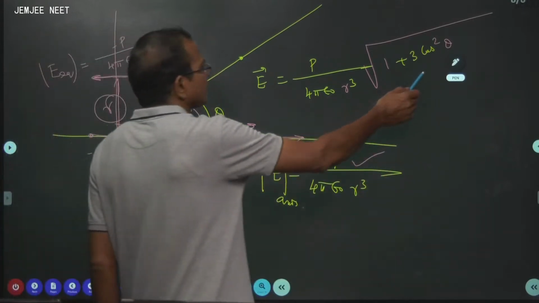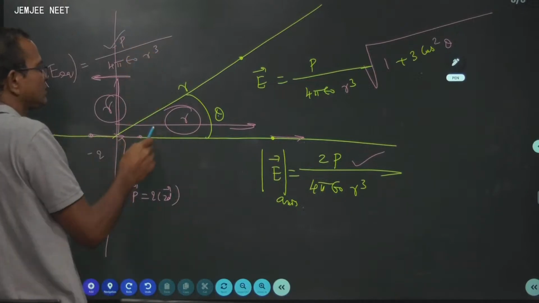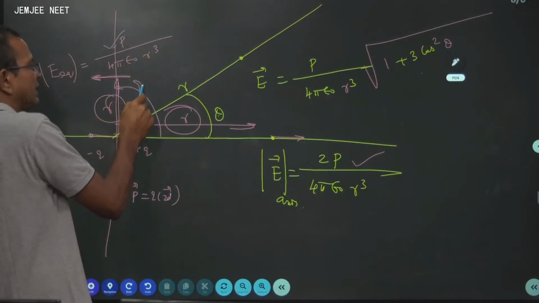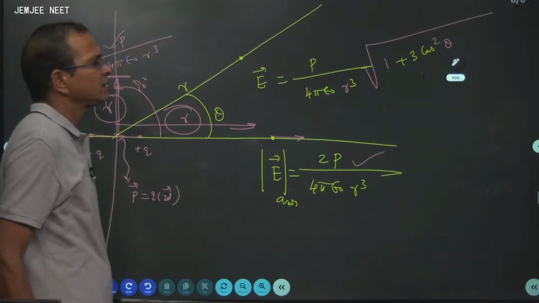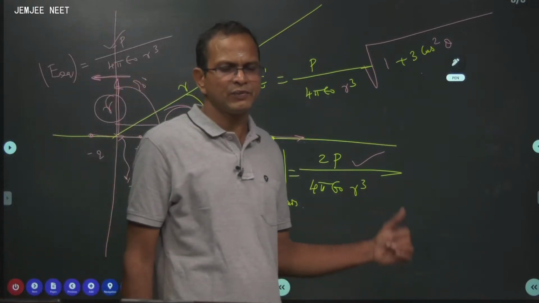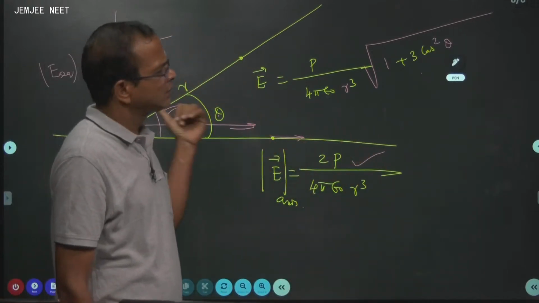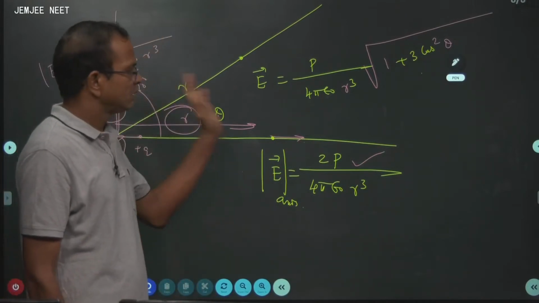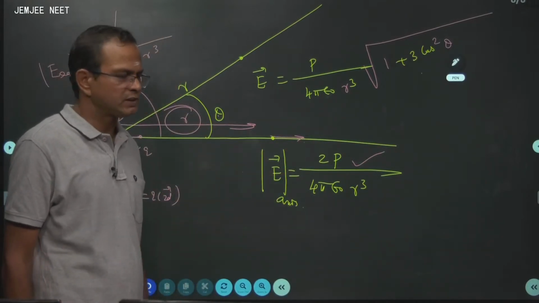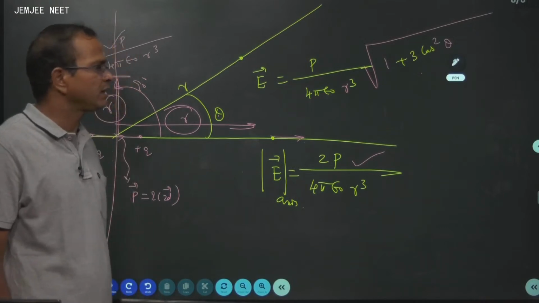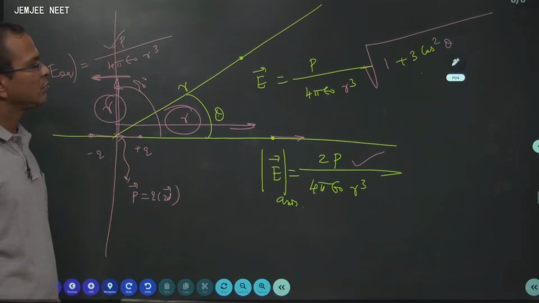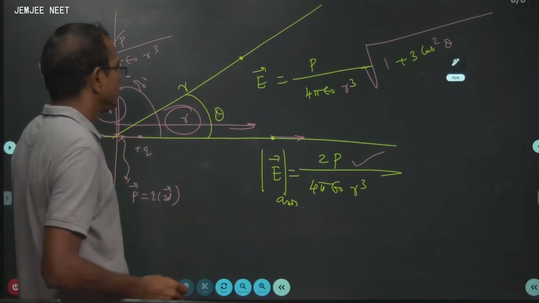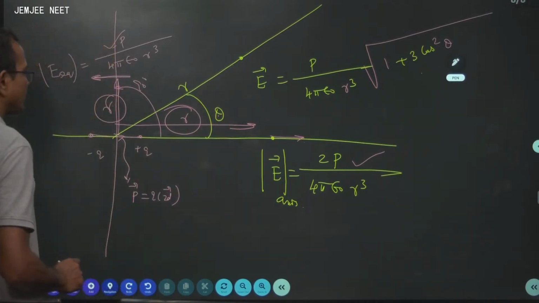Substitute theta is equal to 90, because this is 90 degrees, you will get this result. So this is a common general formula for the electric field at any point in the given plane, maybe the XY plane, which is used most of the time, or a cube. Now the point is, what is the direction of the electric field at this point?